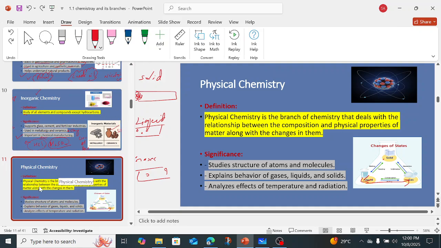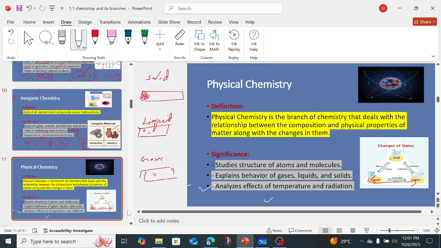Again, we have another branch. The next point we have is to analyze the effects of temperature and radiation. That means if a chemical reaction is going to take place, the effect of temperature and radiation we study in physical chemistry.